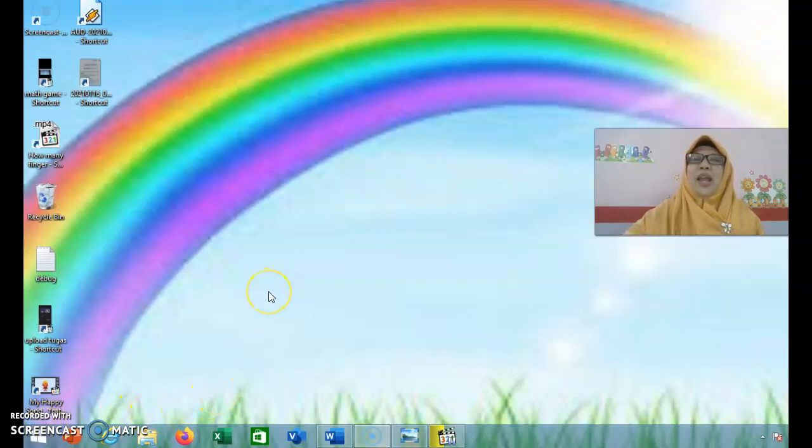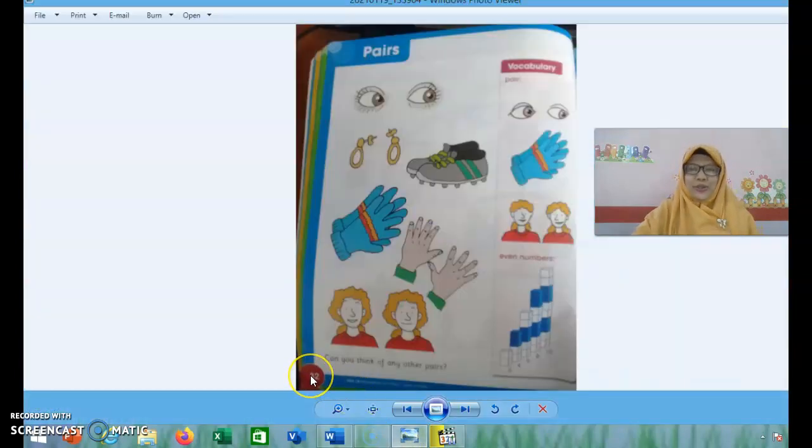Please open your Mathematic Cambridge book, page 32. This is Mathematic Cambridge book, page 32, and the title is Pairs. Before we learn about even number, we will learn about pairs. Let's repeat after me. Pairs, pairs, pairs. What is pairs? Before we learn about pairs, we will look at the pictures.